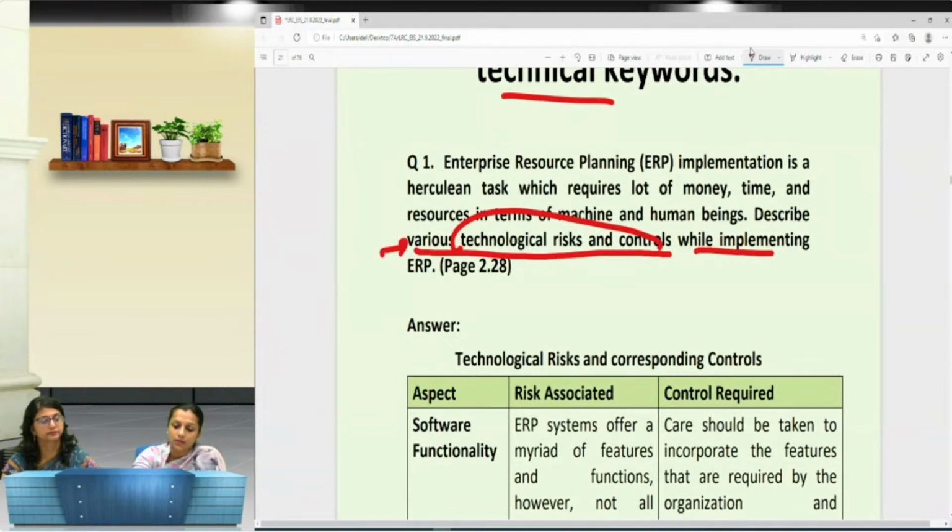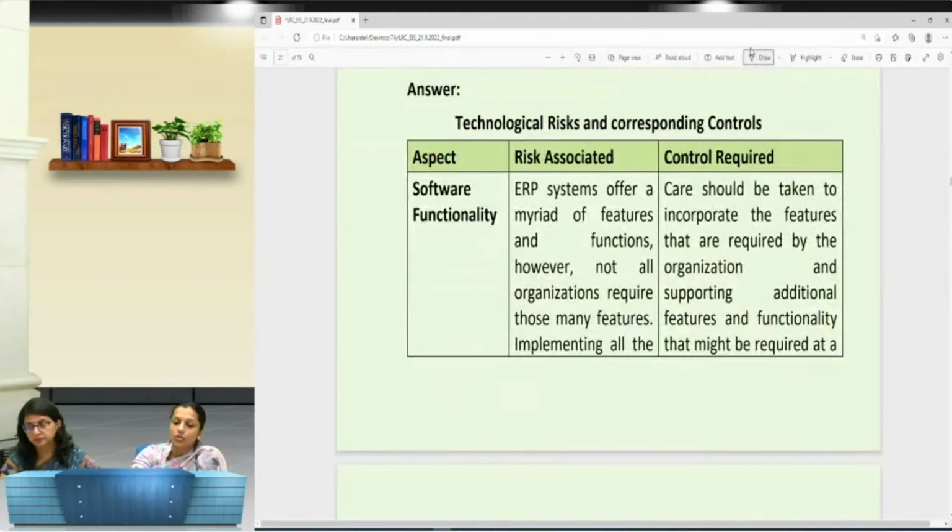Then it says the various. So it has a defined number, like 2 risks or 3 risks, but the answer is there on page number 2.28 of your study material. The answer to this question is with everything that ma'am has said. She said about the technical words, very right. Then she said about risk vis-a-vis control.